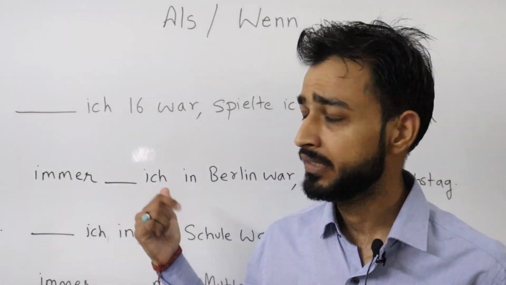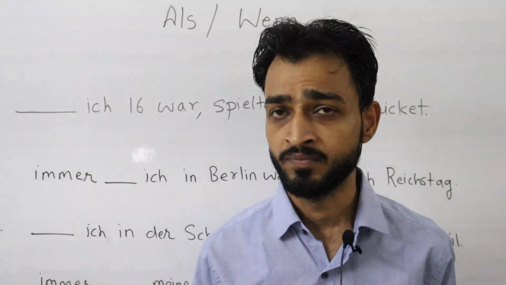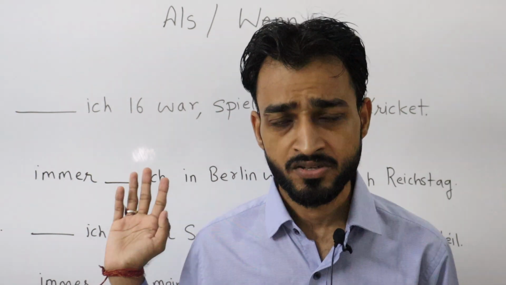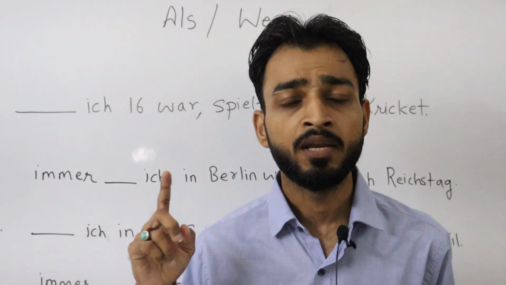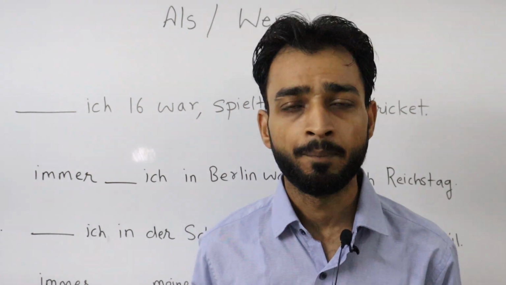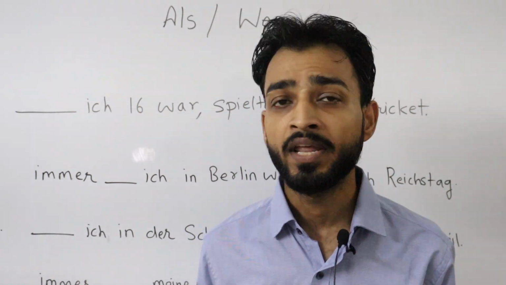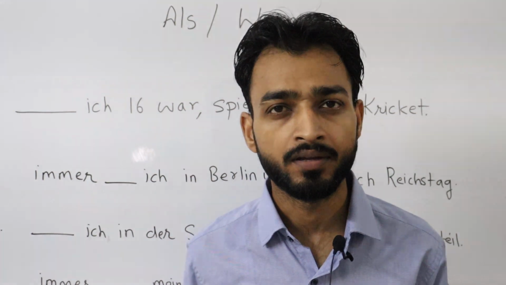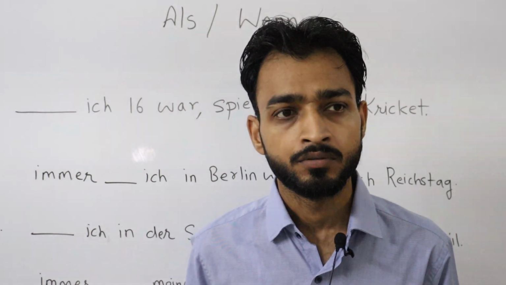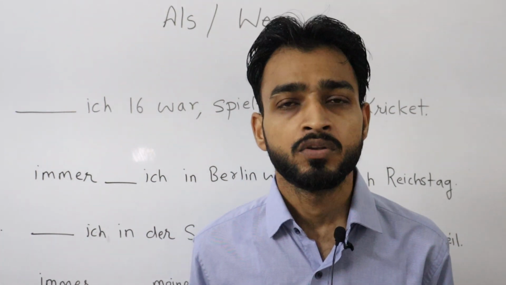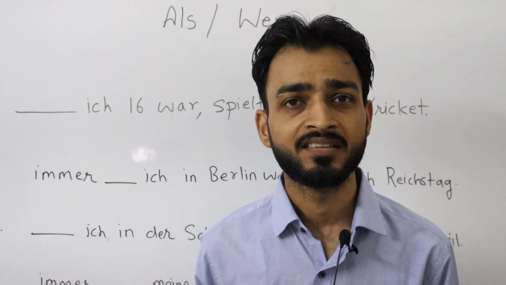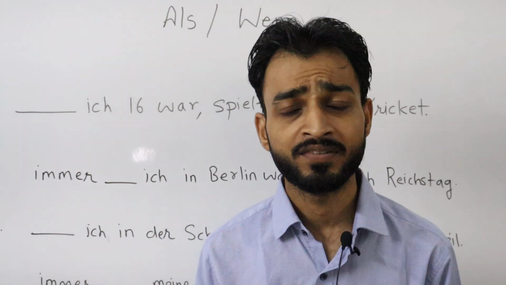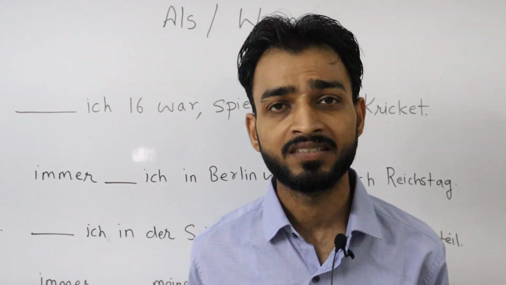Before I read the sentences, I would like to say that we use "als" for a past event. If something happened in the past one time, einmal, once, like when I was 18, I used to play cricket. When I was small, I was very naughty. This is als.